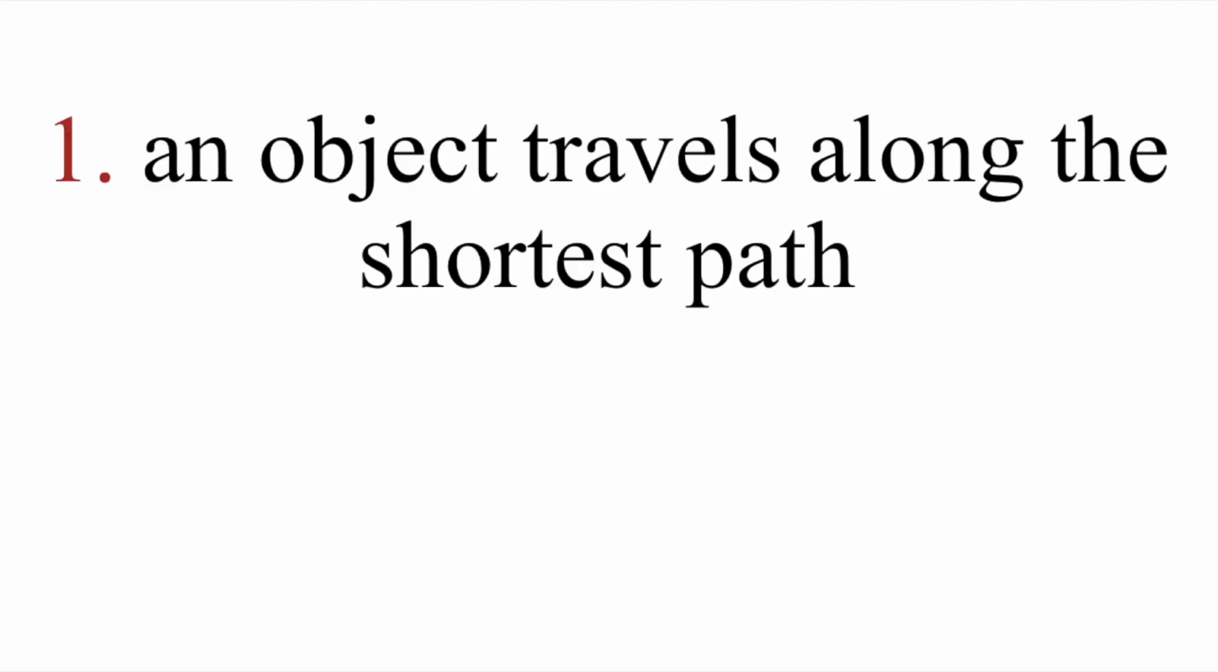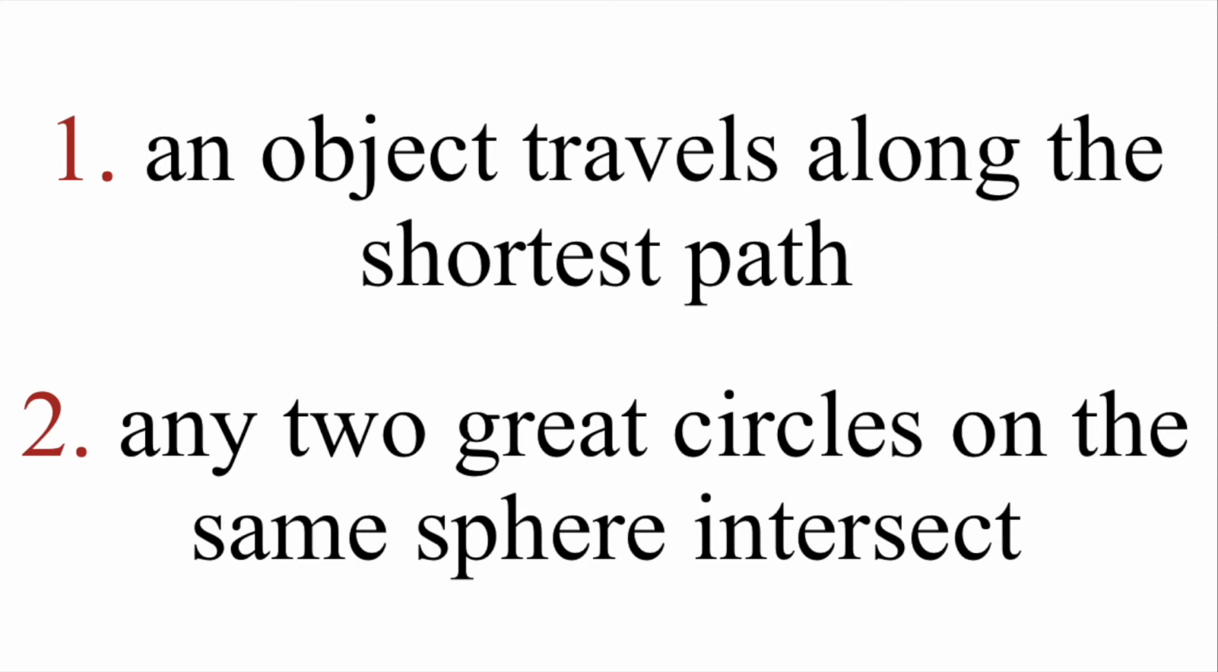There are 2 fundamental properties of curved space-time. First, the motion of an object in curved space-time moves from one point to another along the path with the shortest distance. On the surface of a sphere, this would be a great circle, a circle whose center is the same as the center of the sphere. Second, any 2 great circles on a sphere intersect each other.